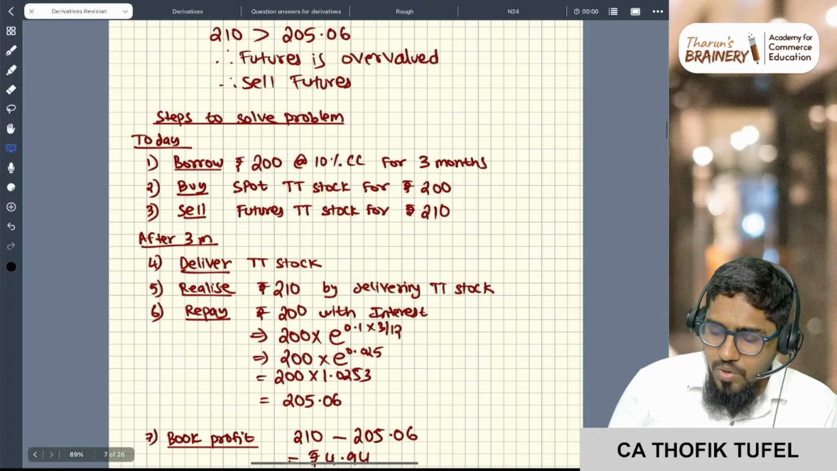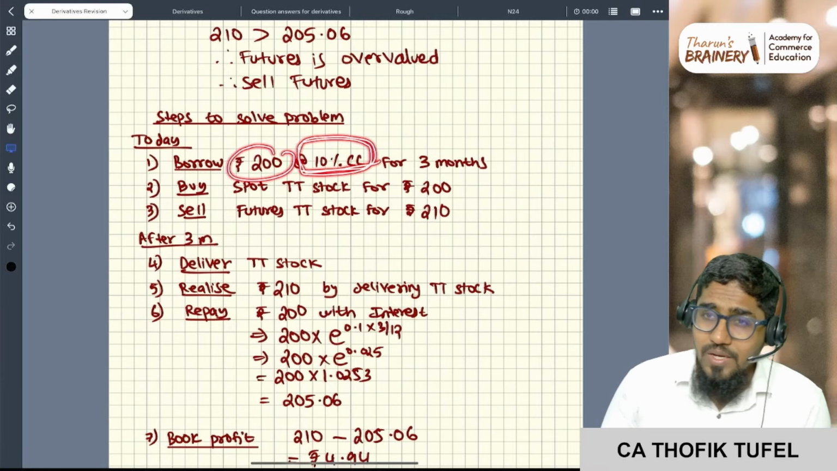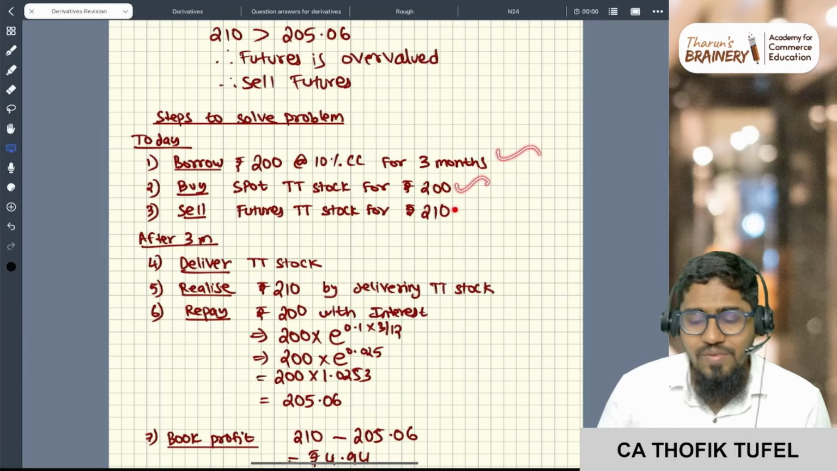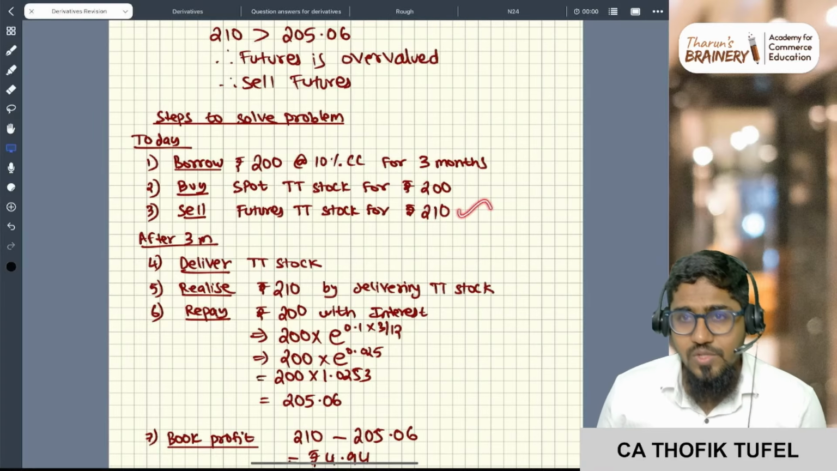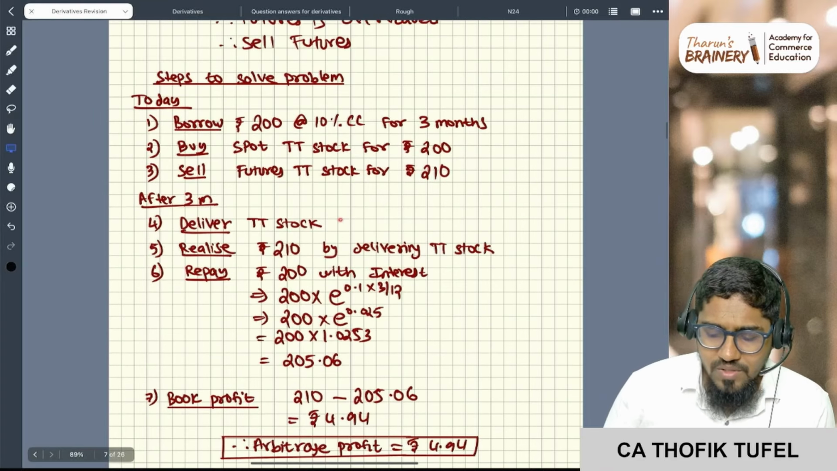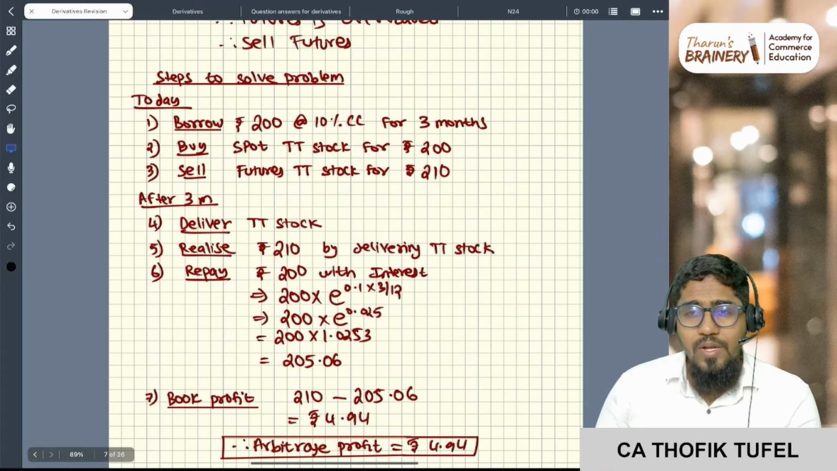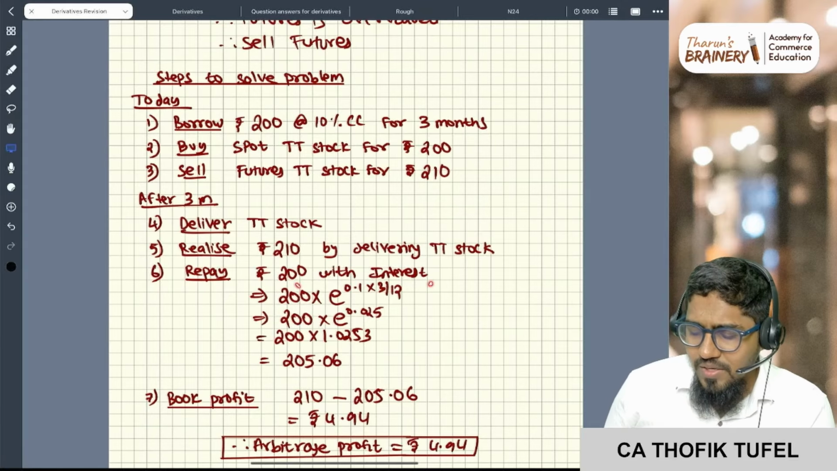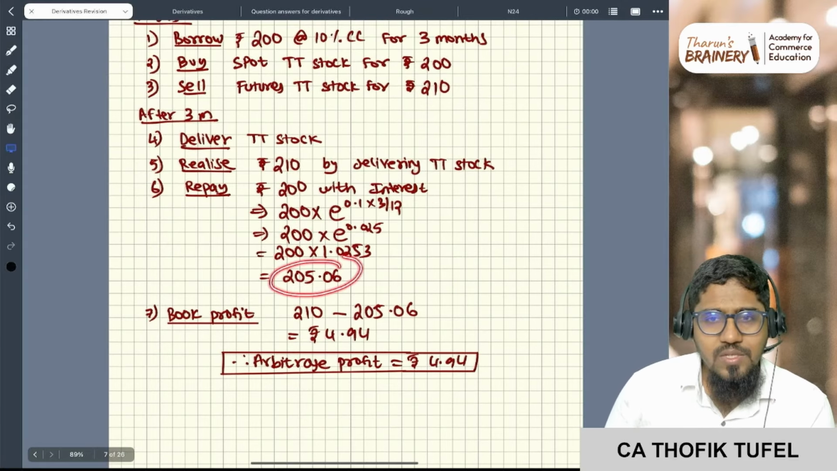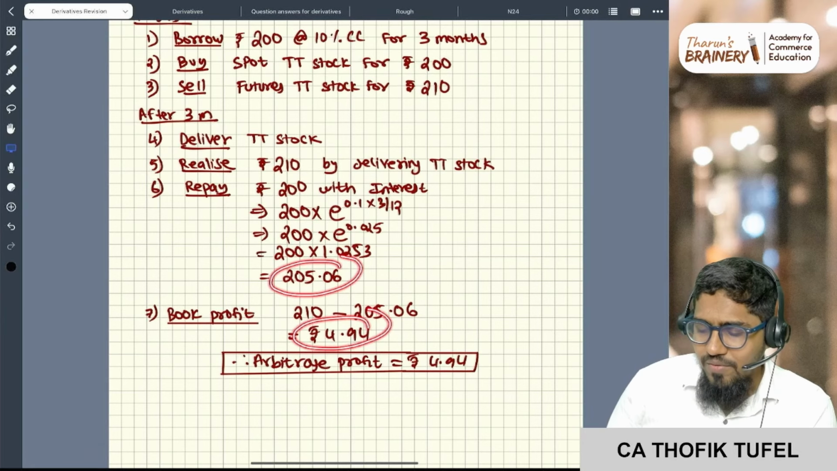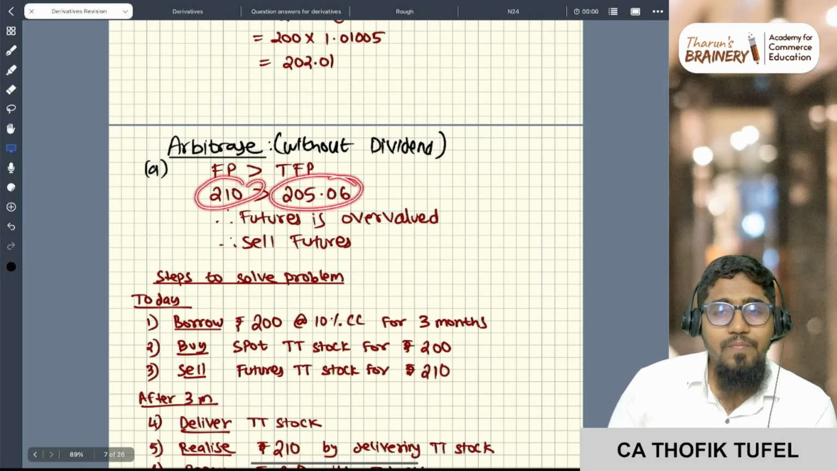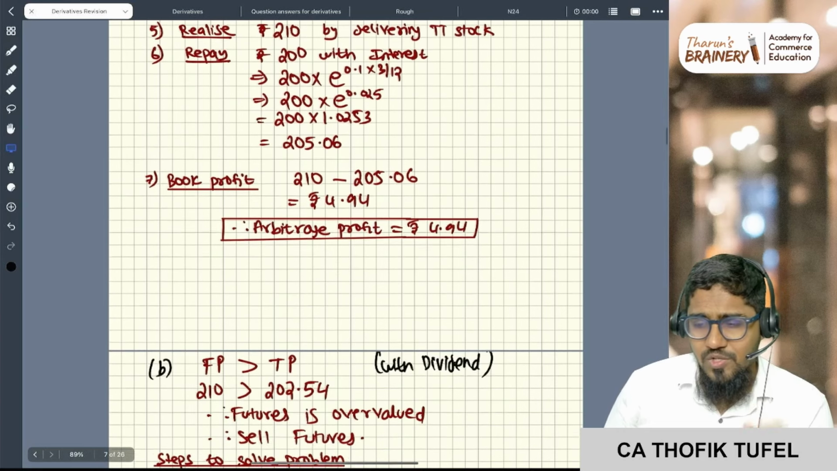So arbitrage. You see here, sell futures. So borrow 200 rupees at 10 percentage continuous compounding rate for 3 months. Spot is 200, so I will buy the spot and then I will sell the futures. Now after 3 months I will deliver the stock. I will realize 210 rupees. How much I'm paying? 200 rupees with interest, I'm paying 205.06. So what is the profit? 4.94. The profit is nothing but the difference between these. This is a very simple shortcut.